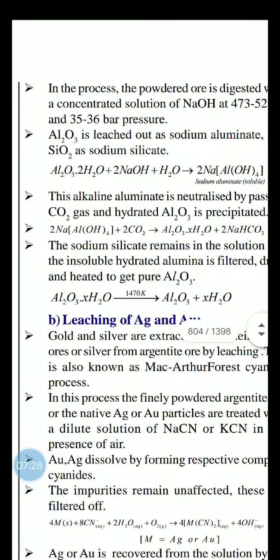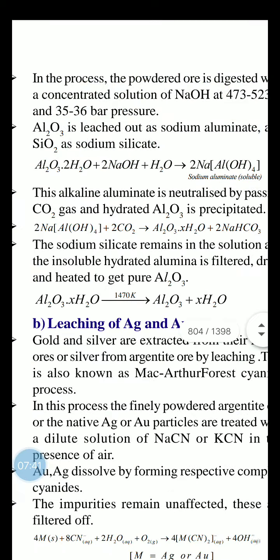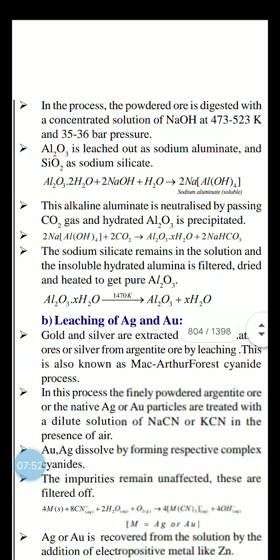See here carefully the equation, my dear students. Bauxite, Al2O3·2H2O, is added to sodium hydroxide as a leaching chemical, and additionally water. Now what happened? The entire compound is converted into sodium aluminate. It's a soluble substance. After that, this alkaline aluminate is neutralized by passing carbon dioxide, and hydrated Al2O3 is precipitated. It's very important, my dear students.